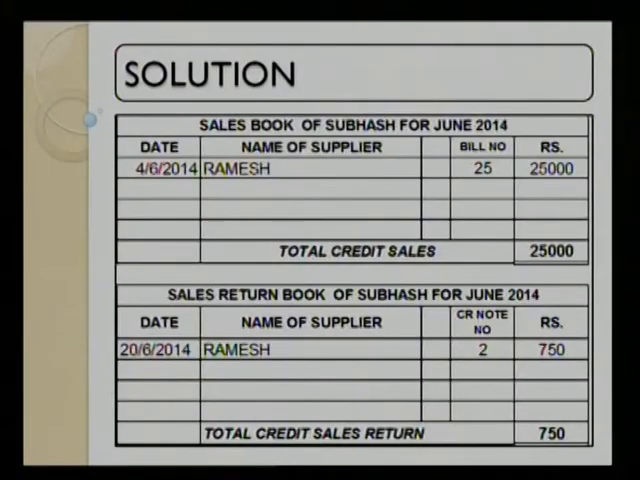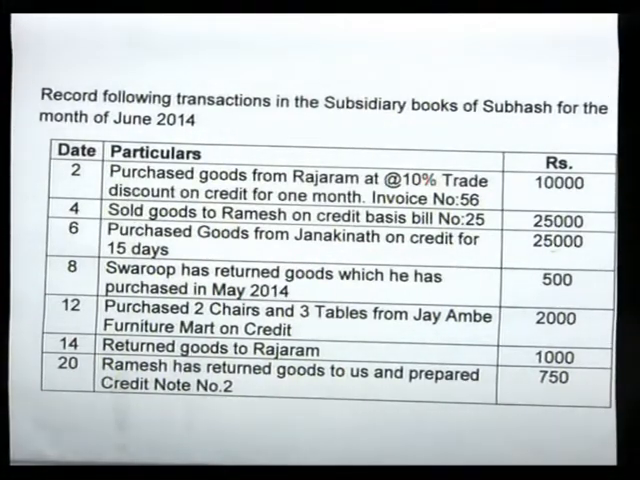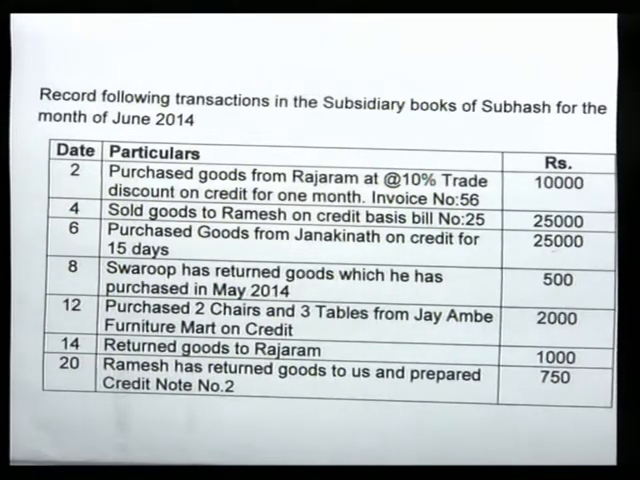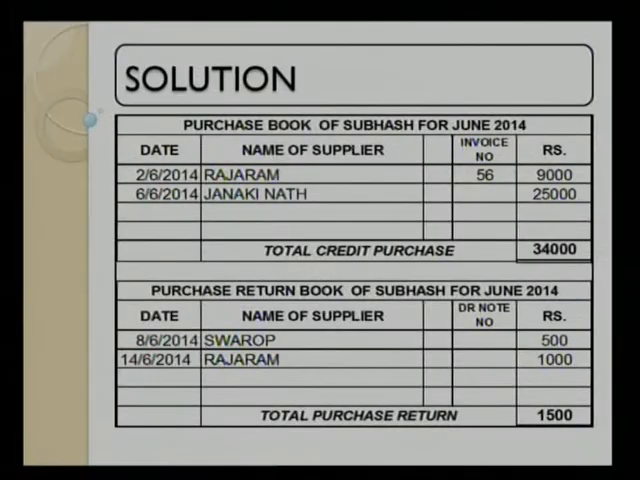Now looking at the solution, we take this into account in the sales book. First entry, Ramesh, 25,000. We have mentioned the bill number, and in the same way we mention the ledger folio if we have made a posting. Then the third transaction: purchase goods from Jankinath on credit for 15 days. Again we have purchased goods, so we mention it in the purchase book, and the amount is 25,000. The second entry in the purchase book is Jankinath, 25,000.